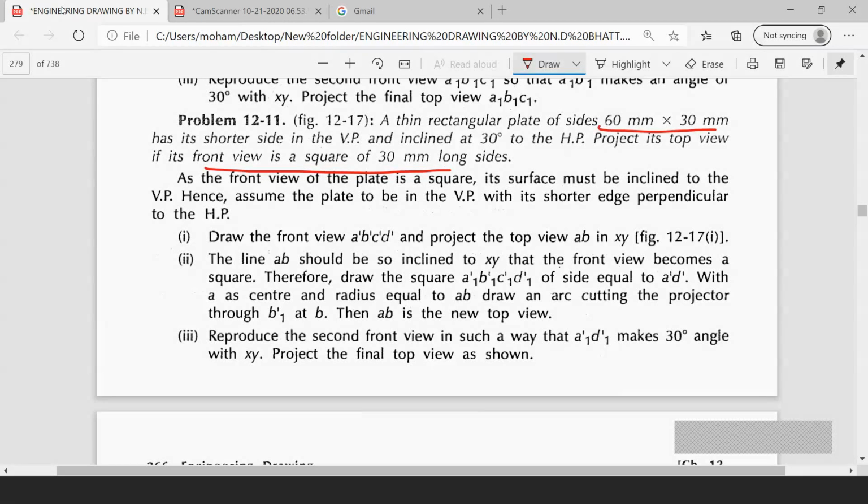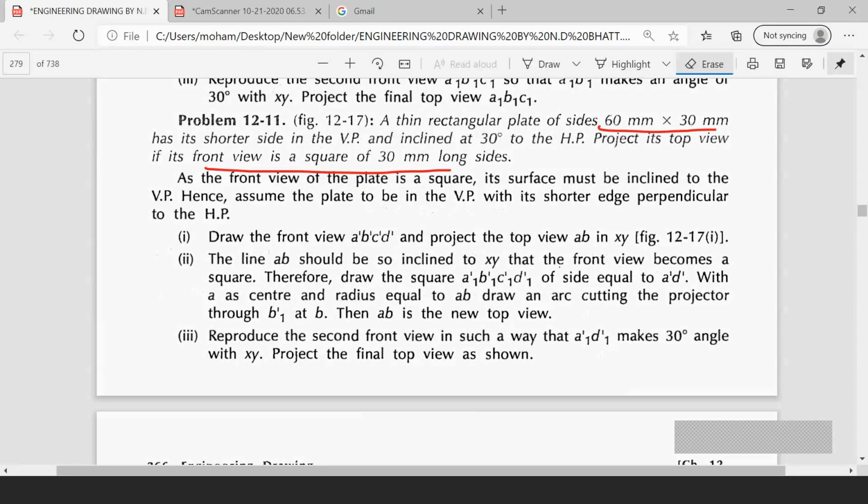A thin rectangular plate of size 60 into 30 mm has its shorter side in the VP. It is resting on the shorter side in the VP and it is inclined at 30 degrees to HP. The shorter side is inclined at 30 degrees to HP. Project its top view if its front view is a square of 30 mm long side. He has given clearly that the rectangle is in VP, resting on its shorter side, and its shorter side is inclined at 30 degrees to HP. This inclination should be drawn.